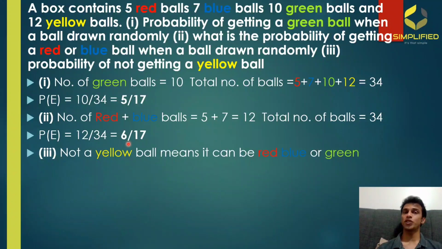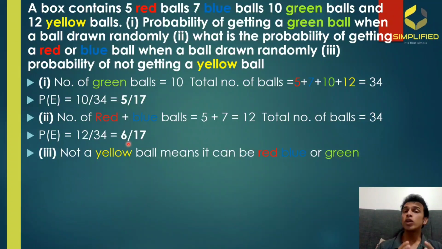Now the last question is going to be a bit tricky, which means that we are asked to find the probability of not getting a yellow ball. Not getting a yellow ball means getting a red, blue, or green ball, because in that box there are only 4 color balls in total. So not getting a yellow means it should be a ball having a color of red, blue, or green.